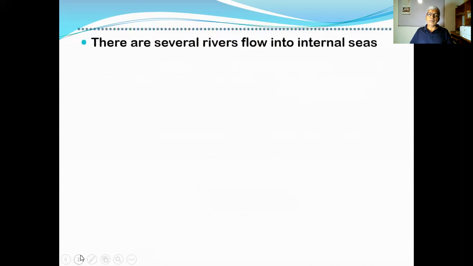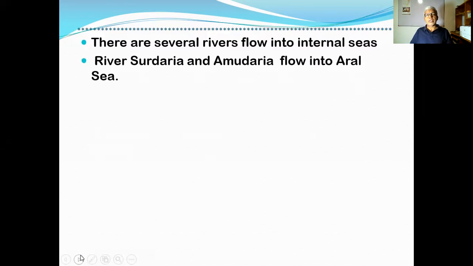Then we go to the other part of that. There are several rivers that flow into the internal seas too. River Syr Darya and river Amu Darya flow into the Aral Sea. Then river Ural, it is very important because it is considered a border of the Asia continent, and it divides the Asia continent from the continent of Europe. It flows into the Caspian Sea.